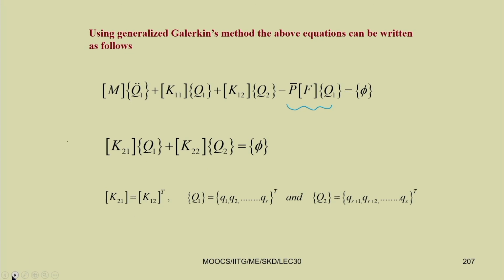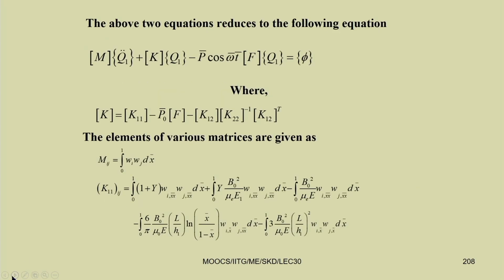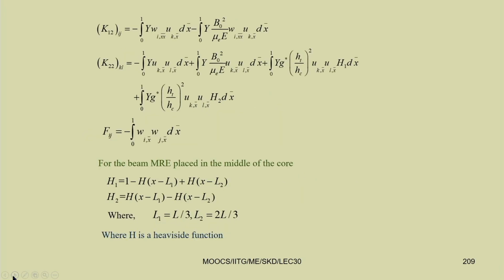In this system, K equals the stiffness part, K11 minus P0F minus K12 K22 inverse into K12 transpose. This way we can write down the equation, and different elements of the different matrices can be found here.